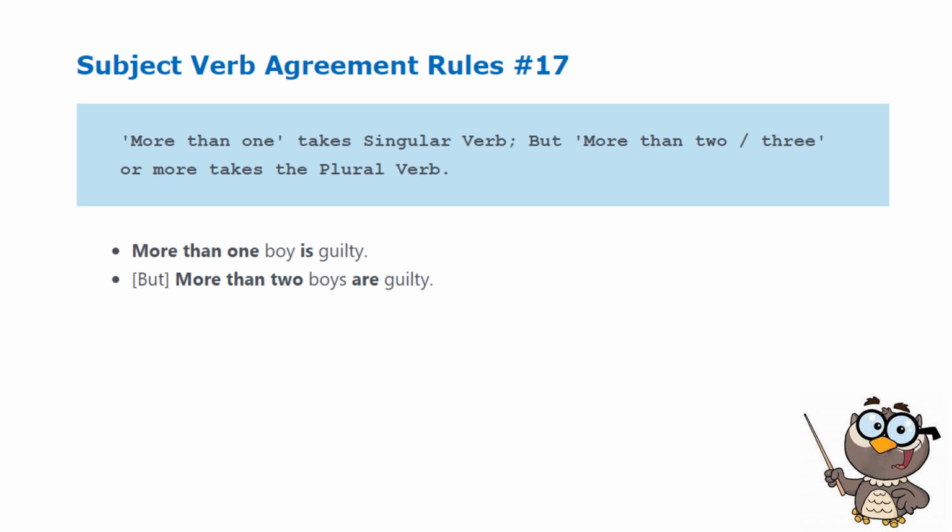Rule number 17. More than one takes a singular verb, but more than two, three, or more takes a plural verb. Examples: More than one boy is guilty, but more than two boys are guilty.